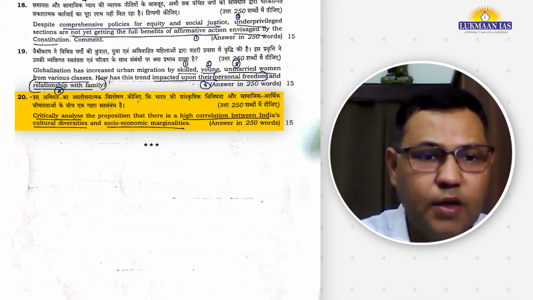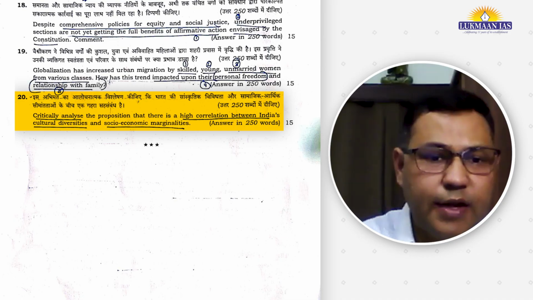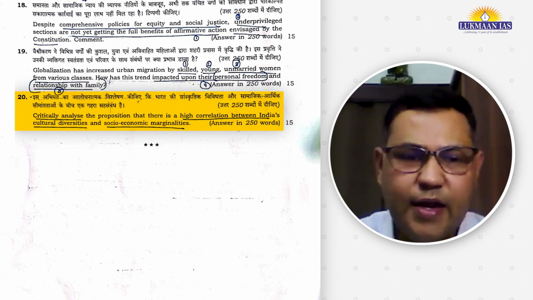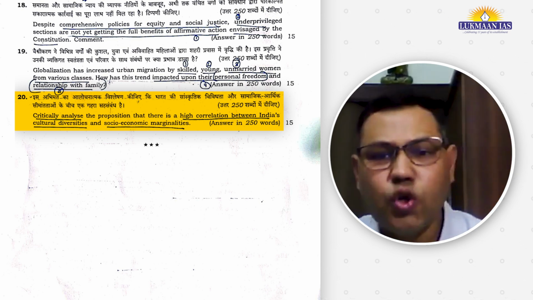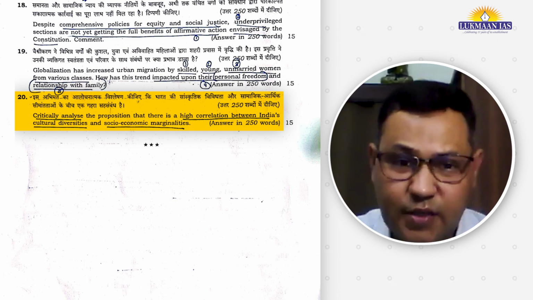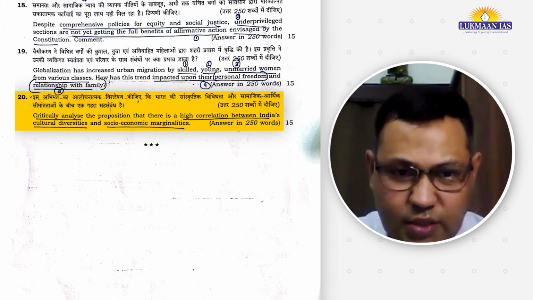For example, if I look at one of the questions, for example, the 20th question. It is asking you to critically analyze the proposition that there is a high correlation between India's cultural diversities and socioeconomic marginalities. So this question is not as easy, neither does it sound easy. It means a student should be well read.